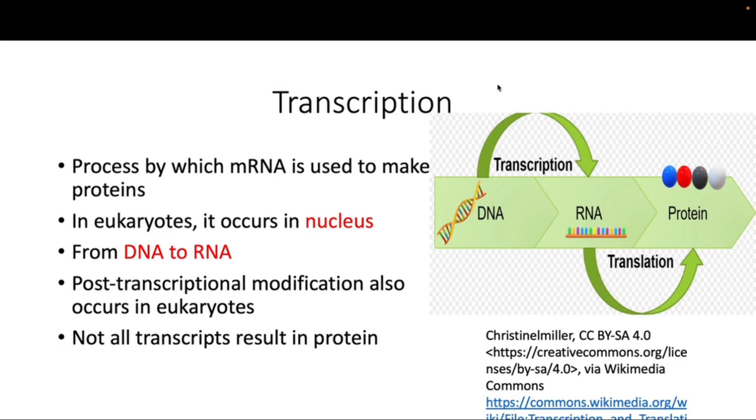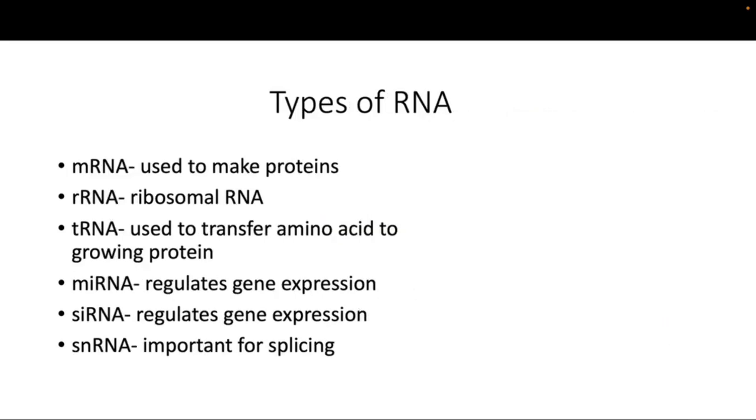Okay, and on the right side of the image I mentioned the theory of the central dogma, which suggests that DNA is used to make mRNA, which is the process of transcription, and translation is the process by which mRNA is used to make proteins. Okay, so so far we talked about the process of transcription. Now we will talk about different types of RNA.